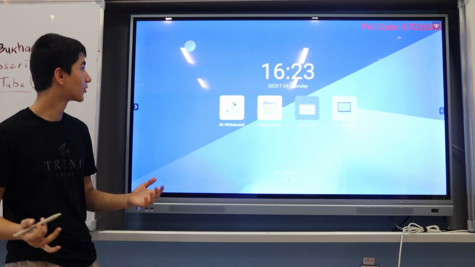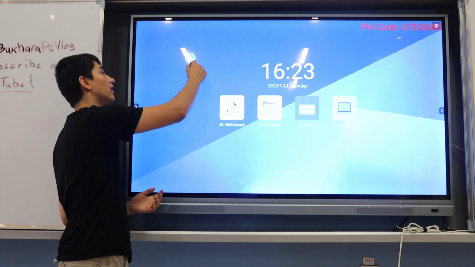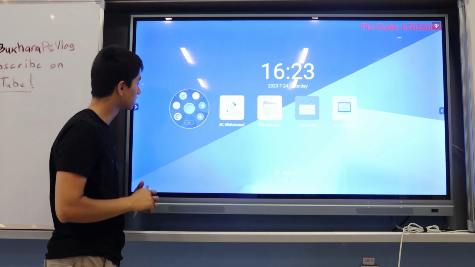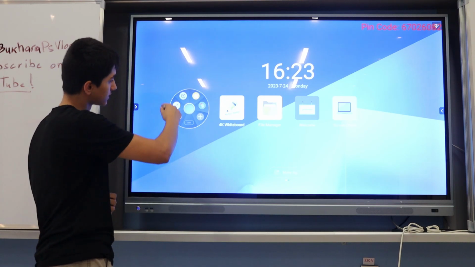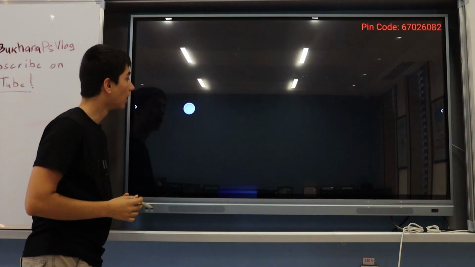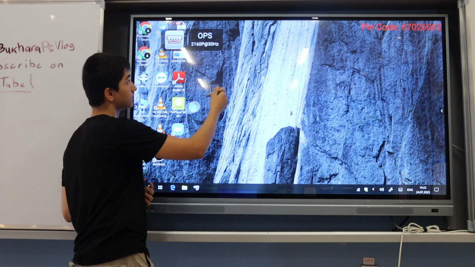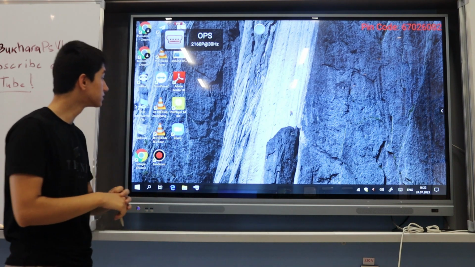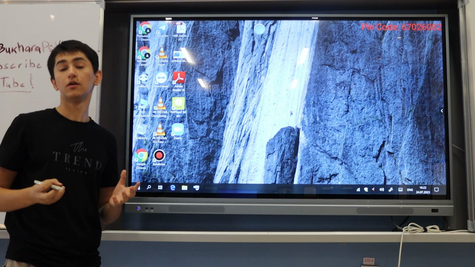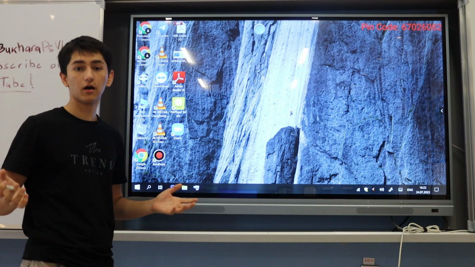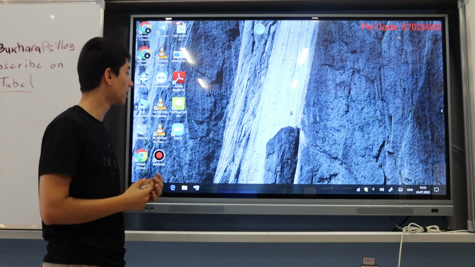To access other programs, you find this little circle and press it. There are several programs. For accessing Windows, use just the Windows button. It opens the common Windows 10 available on every computer.